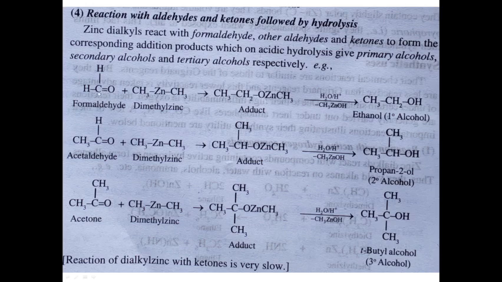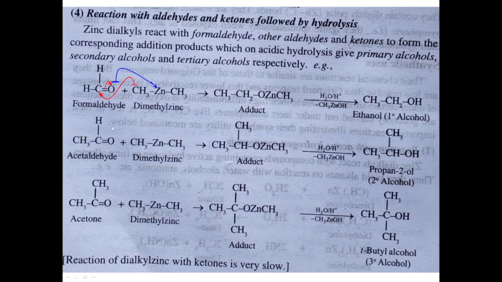Here, formaldehyde, HCHO, reacts with dimethyl zinc. It forms an adduct, CH3CH2OZnCH3. Here the reaction is taking place in such a way that the CH3 part attacks this carbon, and the pi bond of the carbon-oxygen bond shifts towards the oxygen and it becomes O minus. It picks up the other part of dimethyl zinc, and then we get this adduct, which on acid hydrolysis gives ethanol.